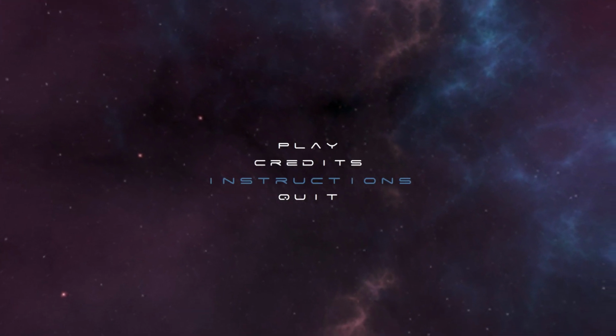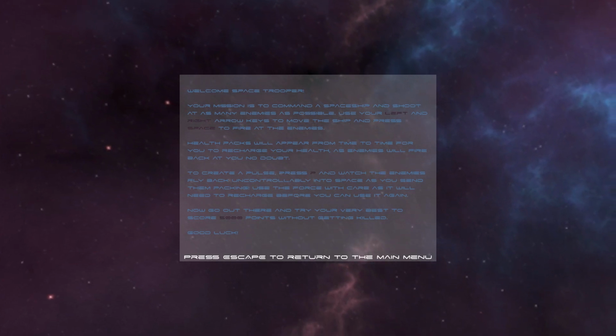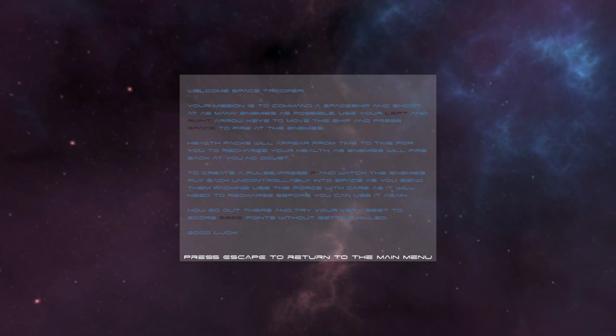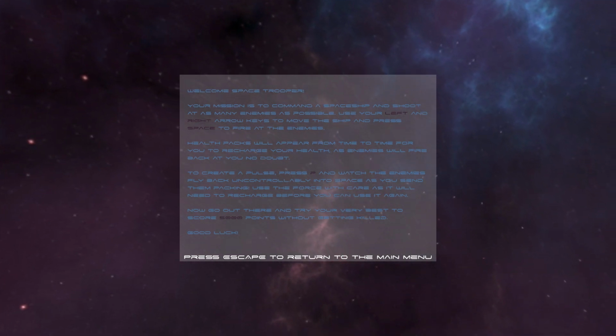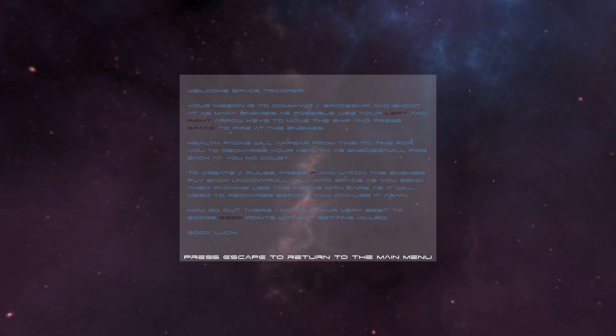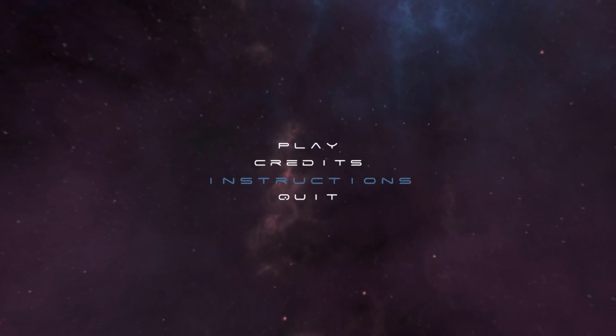In case you're wondering how to play this game and you're stuck, it's not very complicated. Again, this is really a simple game made for a course. So basically left, right arrow keys to maneuver the ship, space to fire at the enemies, they're going to fire back at you, press P to send a shockwave pulse, send them flying through space, and try and get 5,000 points without getting yourself killed.